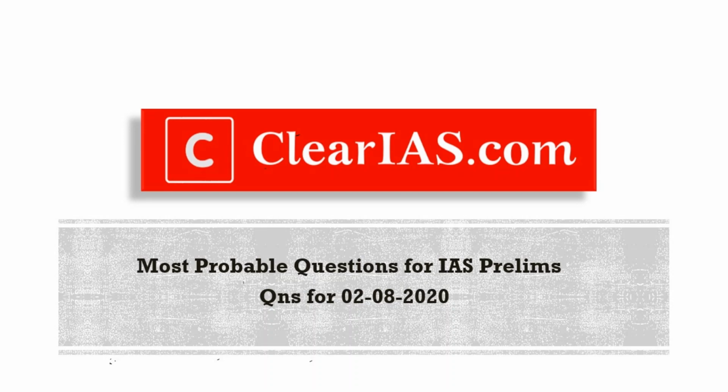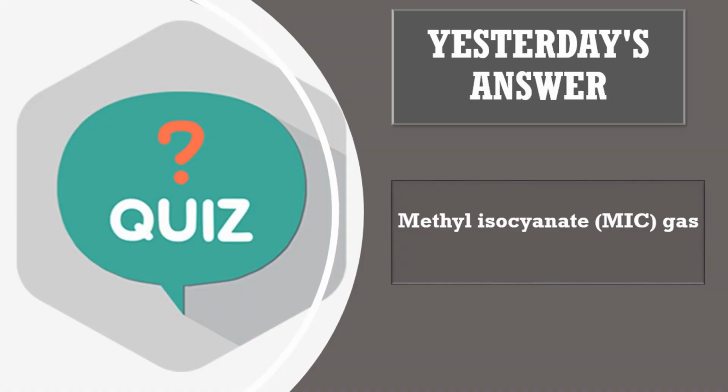And yesterday's quiz question was: name the gas involved in the Bhopal gas tragedy. So guys, the answer is methyl isocyanate gas. That is the gas which led to the leak and resulted in the Bhopal gas tragedy. That is the right answer. We'll now start today's session.